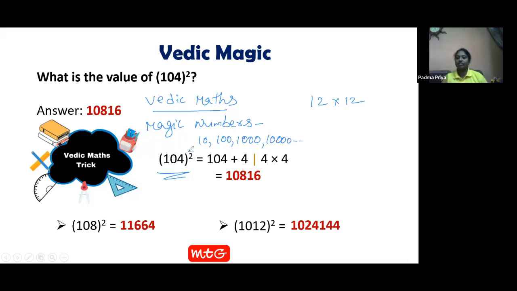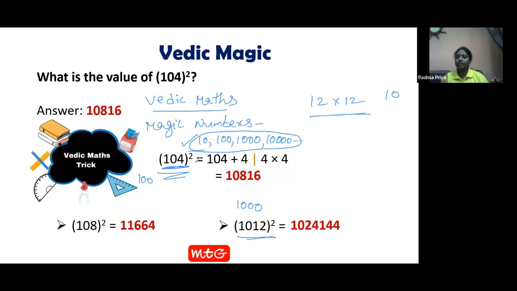These are the magic numbers which rule the Vedic maths. Without these magic numbers, we don't have Vedic maths. Now, in the case of 3-digit number, we had a magic number 100. In case of 4-digit number, we had the magic number 1000. In case of 2-digit number, we use the magic number 10.